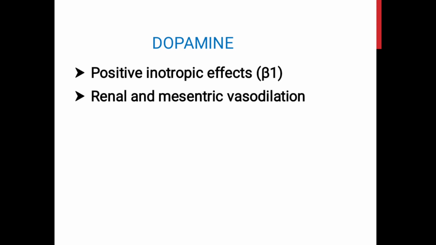Dopamine increases the cardiac output through the beta 1 receptors. It produces renal and mesenteric vasodilatation but causes vasoconstriction in other parts of the body.